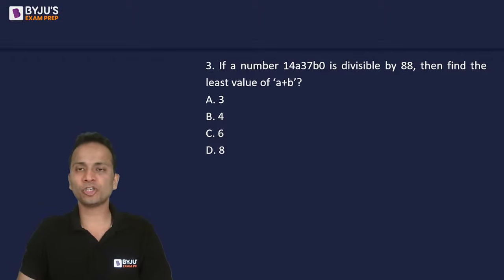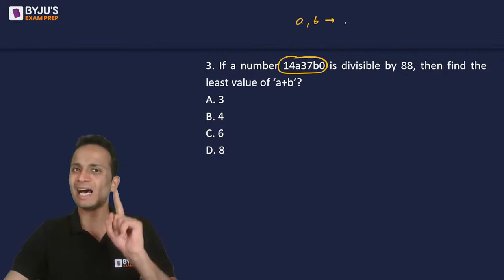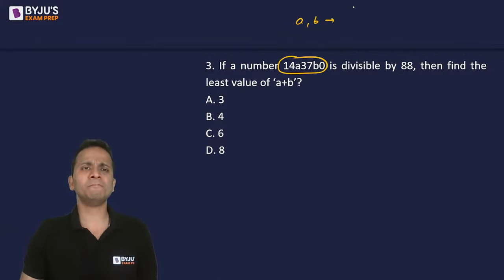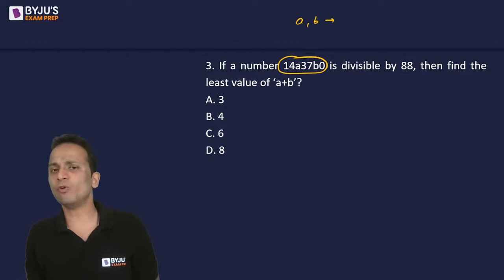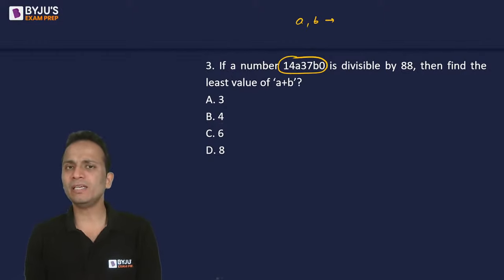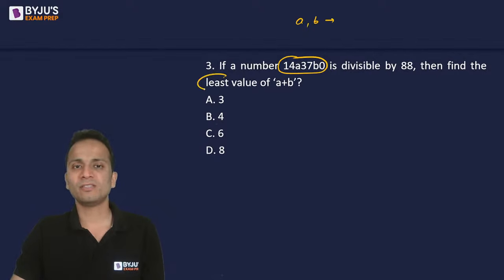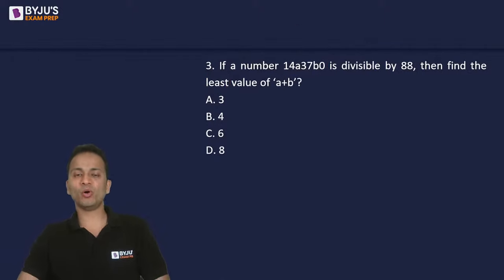All right, the next question on your screen. If a number, so this is a number where A and B are single digit numbers. So it is given that A and B are single digit numbers, 1-digit numbers. So A and B can be 0, 1, 2, 3, 4 up till 9. So if this number is completely divisible by 88, then you'll have to find out, this is an important word, the least value of A plus B. You'll have to find out the least value of A plus B.